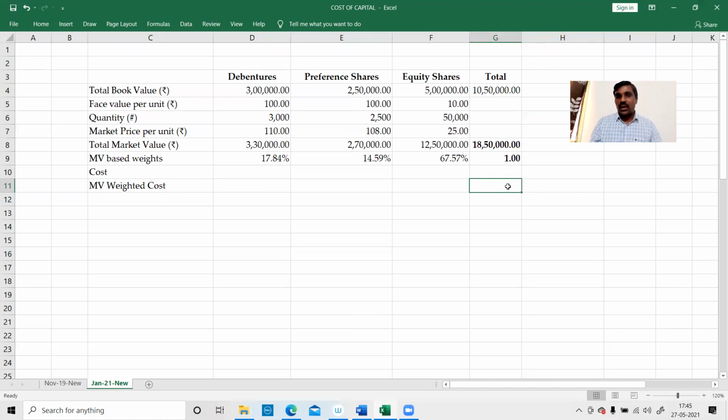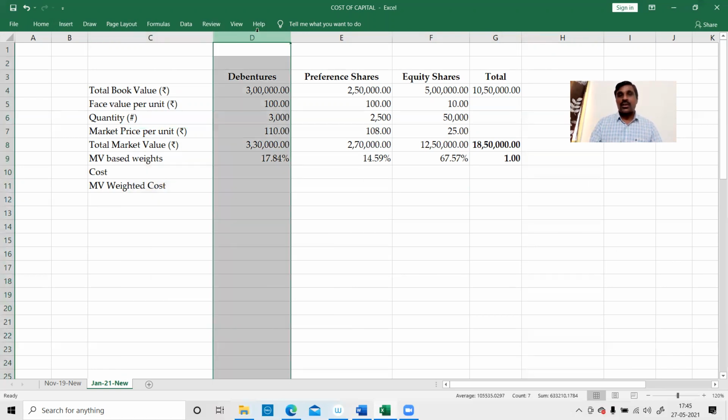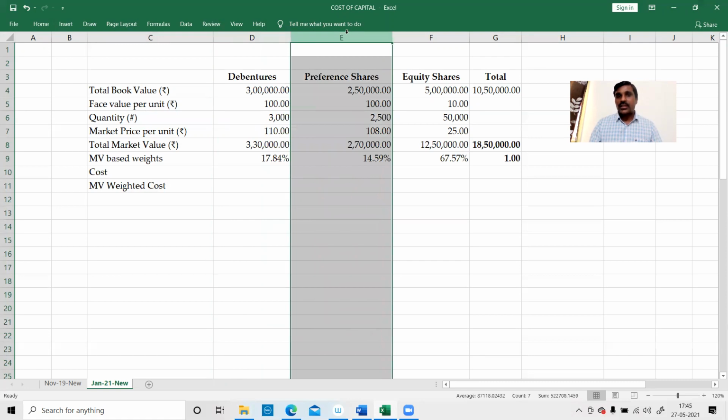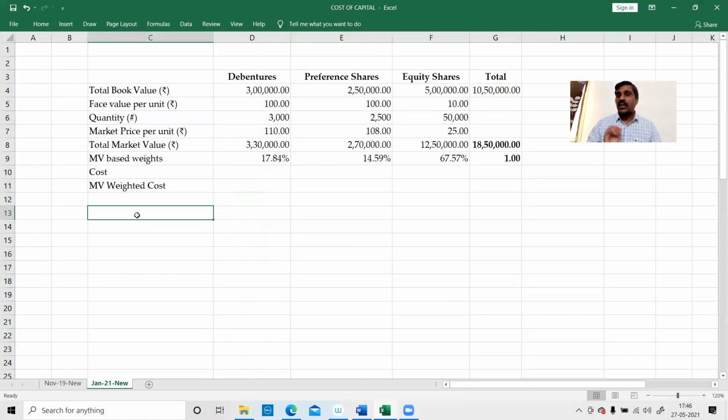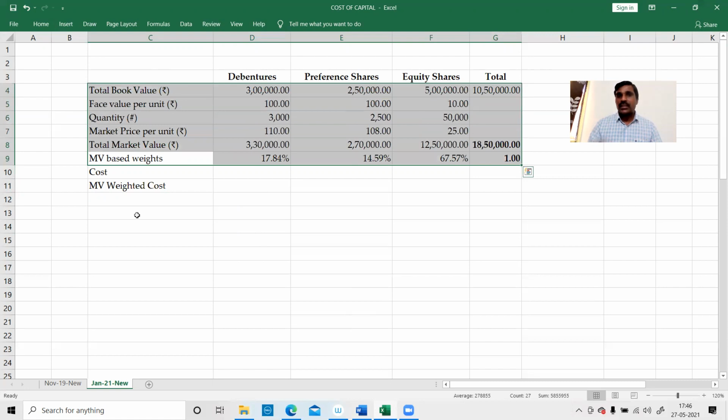To get this final answer, I need to calculate the cost of each of these things. First, the cost of debentures. Then the cost of preference shares. Then the cost of equity shares. At the end of the day, I'll get the cost for each item. Till now, we have done nothing intellectual. Whatever information they have given, we have substituted and computed the weights. It's just a clerical task.